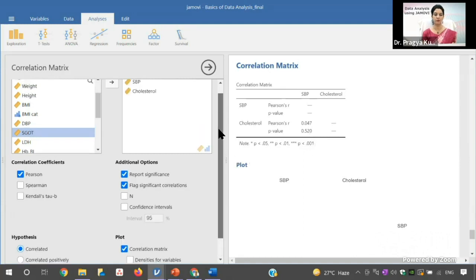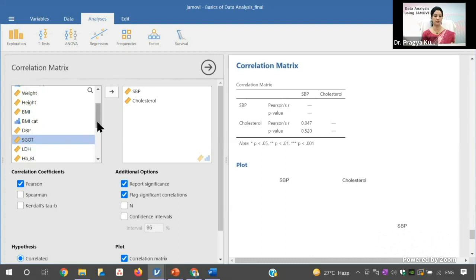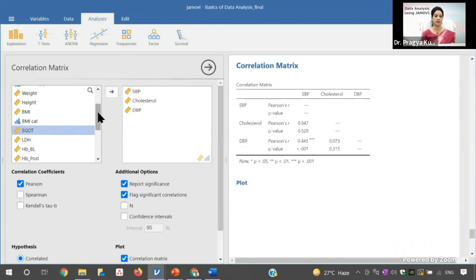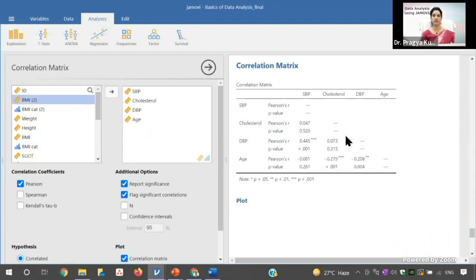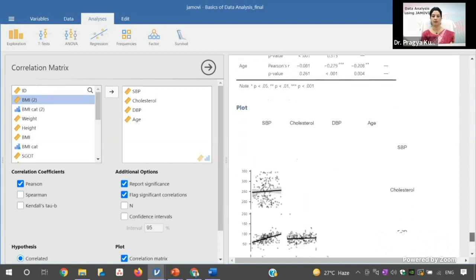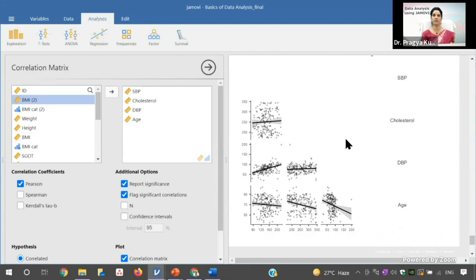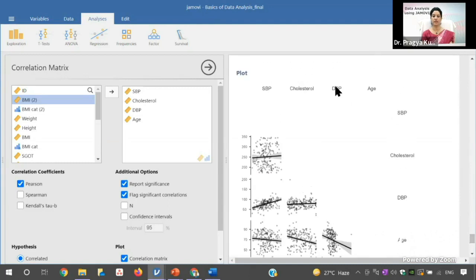And if you have to make the correlation matrix, then you move another variable, and you can also move the age. So this I have moved, and that's how you can see the appearance of the correlation matrix. Down below also you can see the appearance of various scatter plots between the variables. This is between the age and up. If you come up, this is between the age and DBP. This scatter plot is between the cholesterol and SBP. This is between the diastolic blood pressure and cholesterol.